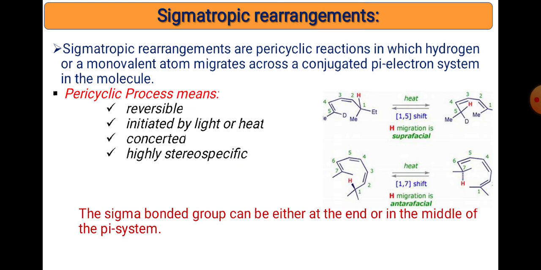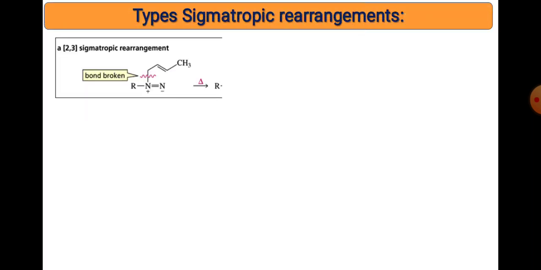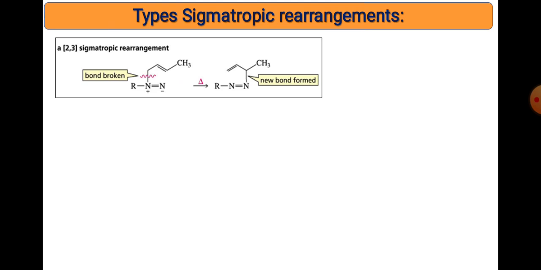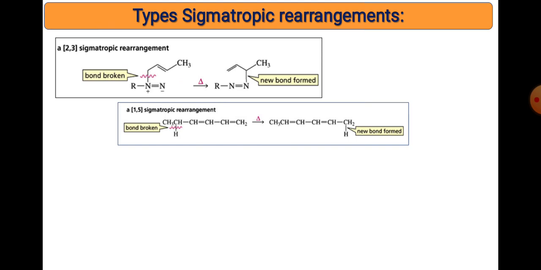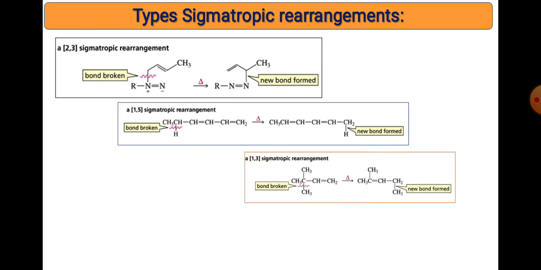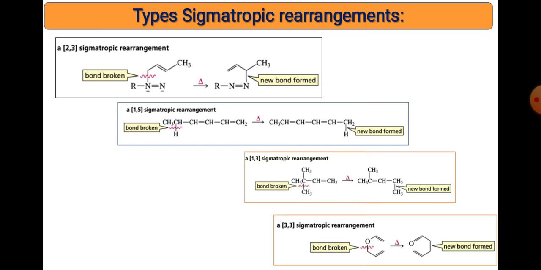The sigma bonded group can be at the end or in the middle of the pi system. Look at this one. The hydrogen can migrate from the middle or from the end of the molecule. Based on that migration, there are different classifications: 2,3 sigmatropic shift, 1,5 sigmatropic shift, 1,3 sigmatropic shift, and 3,3 sigmatropic shift. All these are the four well-known reactions of sigmatropic rearrangement.